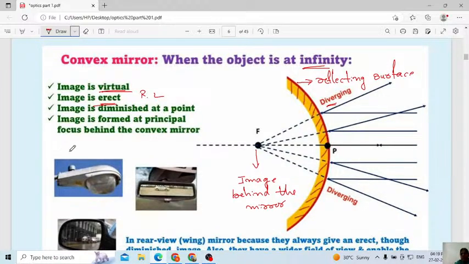This is the reason we use the convex mirror in a vehicle: you get a virtual, erect image, and the image is diminished, so even though a big object is behind you, it will diverge to a single point and you get a diminished image on the mirror.